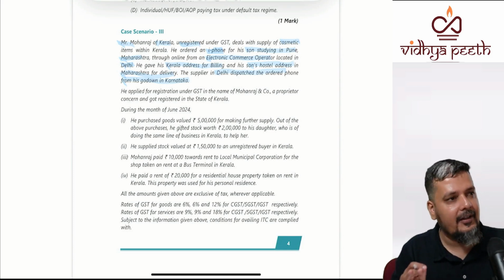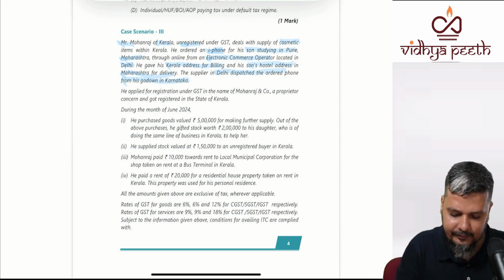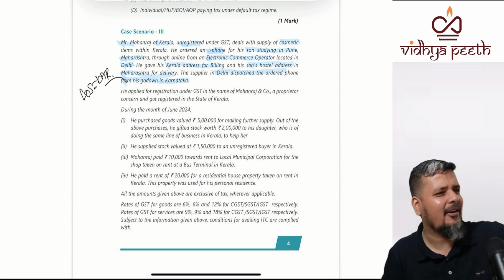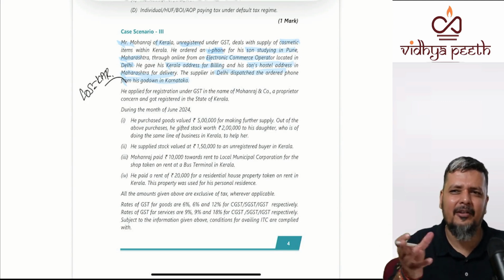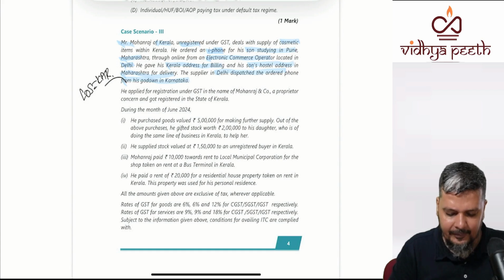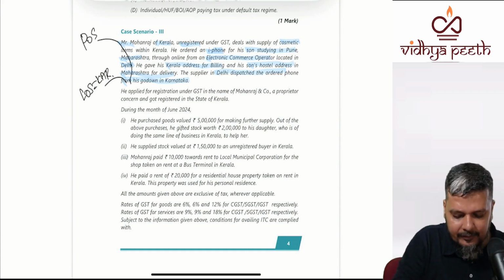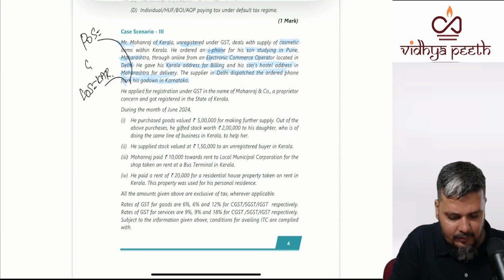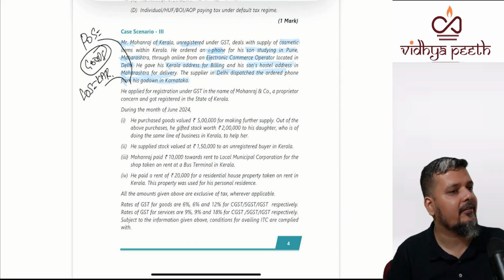They are actually concerned with place of supply. Where is the location of supply? Karnataka. ECO is in Delhi. The supplier is in Karnataka; ECO, like Amazon, is only a commission intermediary, so ECO is not relevant. Place of supply: B2B or B2C? Goods or services? Goods. Section 10. B2C. Do you know the customer address?